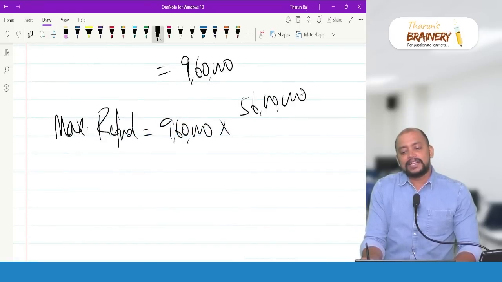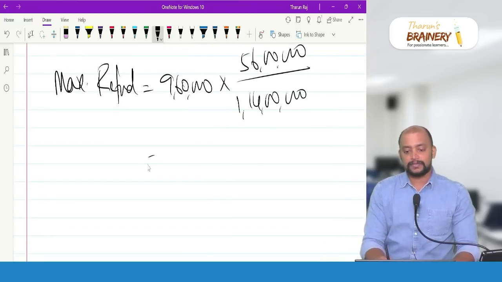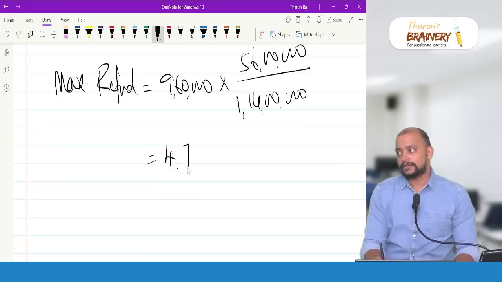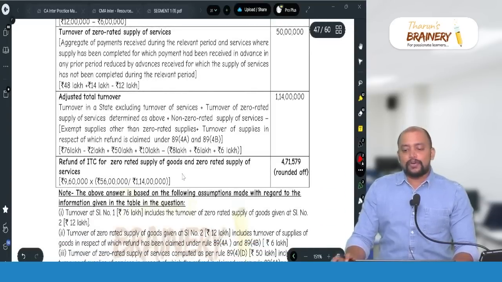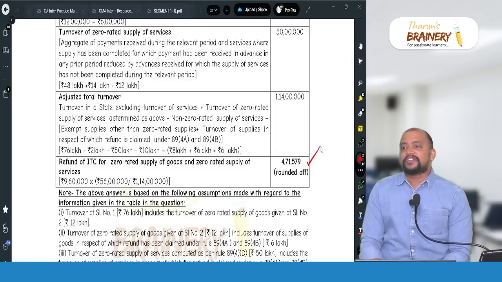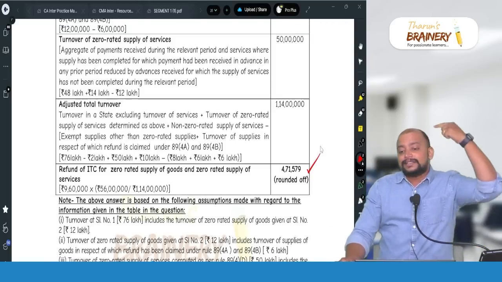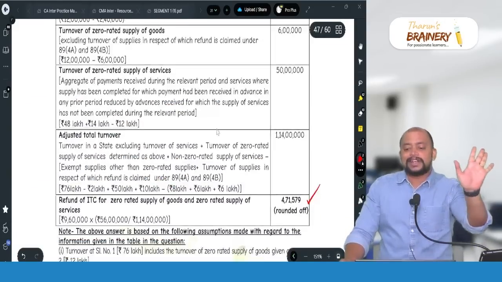56 lakhs divided by adjusted total turnover 1 crore 14 lakhs. That comes to 4 lakh 71,517... so this will be taken. 4,71,579 will be taken as the refund of ITC on account of zero rated. That refund, already we got 2,40,000, don't add. So under zero rated, how much is this?